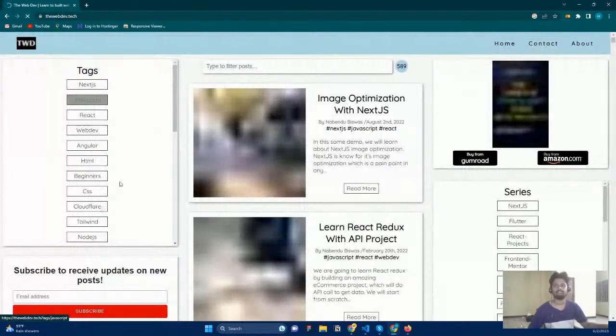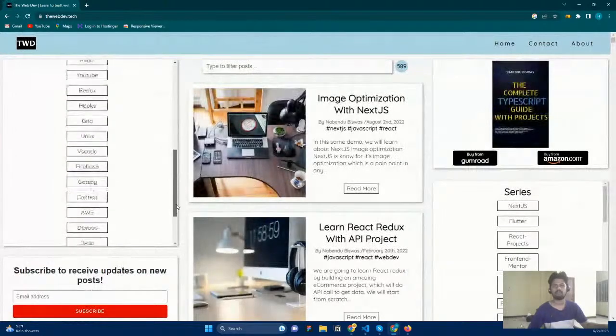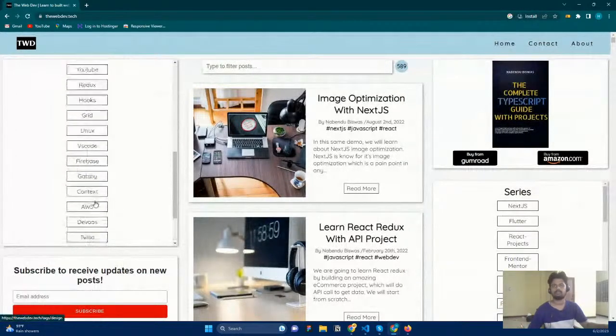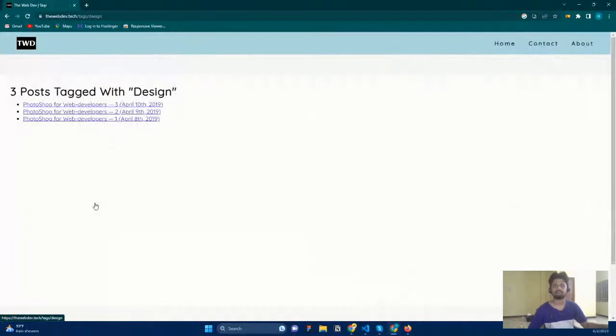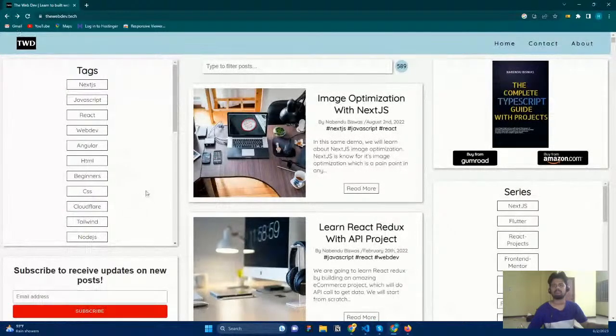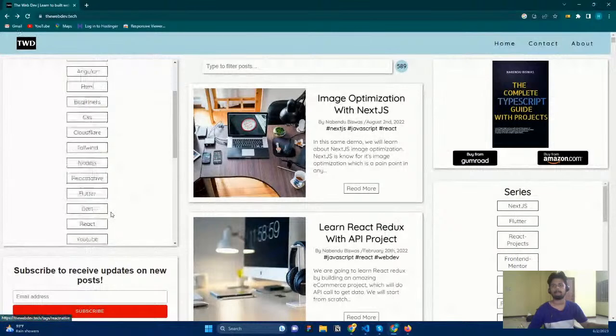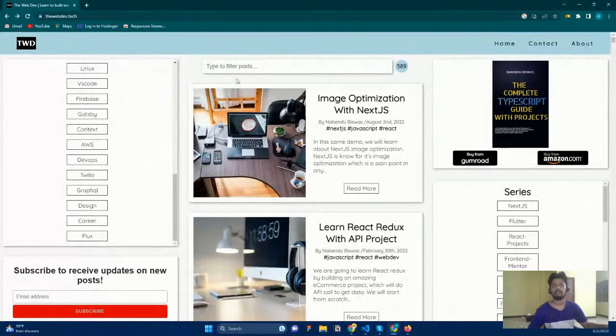Here you just scroll down and click on beginners, or type React here and click enter.